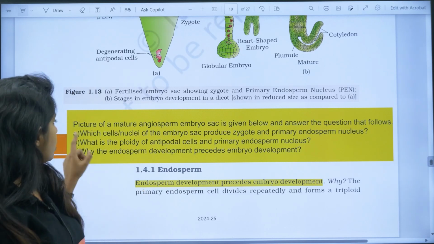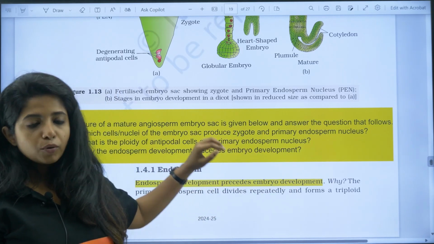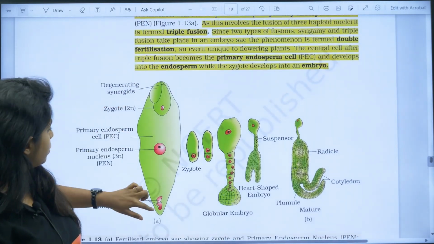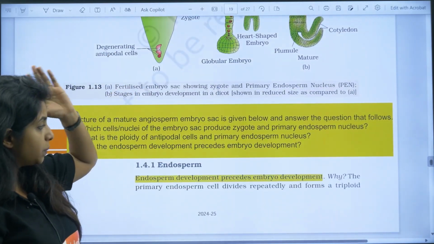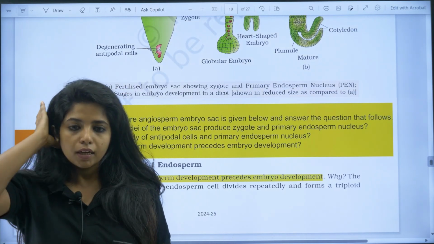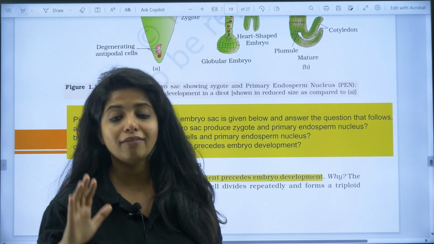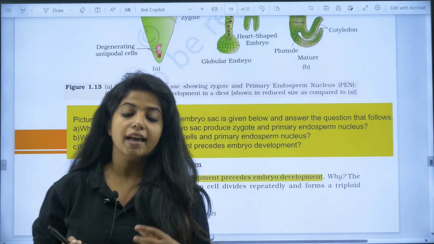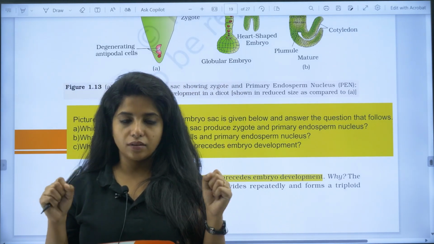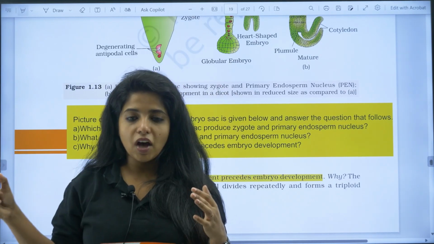Now, what is the ploidy of antipodal cells and primary endosperm nucleus? So antipodal cells, what are those? Is it mentioned over here? No. It is mentioned in the embryo sac. So all this ploidy is about the content of DNA. Always remember, in the embryo sac, they always have haploid content. Embryo sac is where the female gamete is there. The female gamete has half the number of chromosomes. The male gamete also will have half the number of chromosomes.